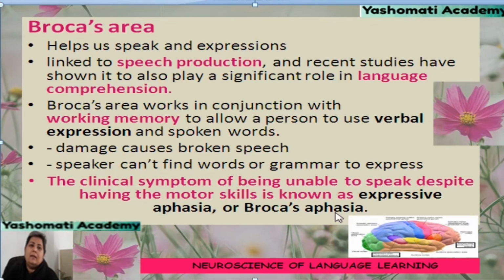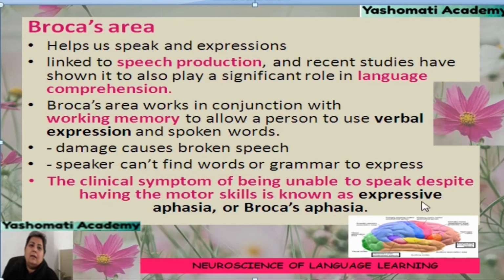This is a condition in which the patient is not able to speak even though his motor skills are working fine. If someone is not able to speak in spite of having motor skills because he is not finding the correct grammar or words, and his speech is broken, that condition is called expressive aphasia.